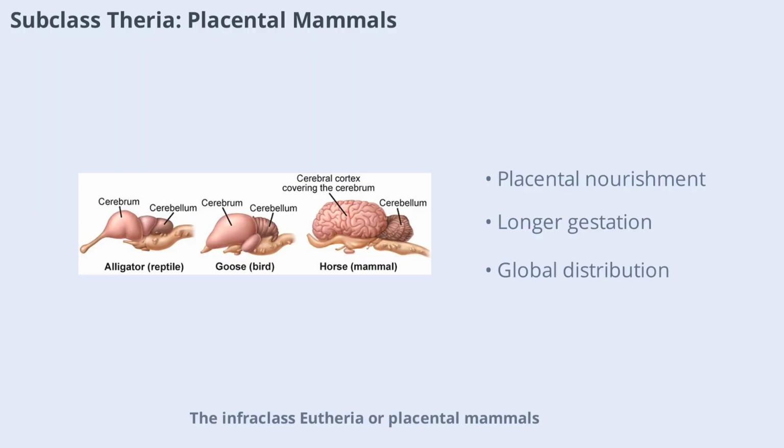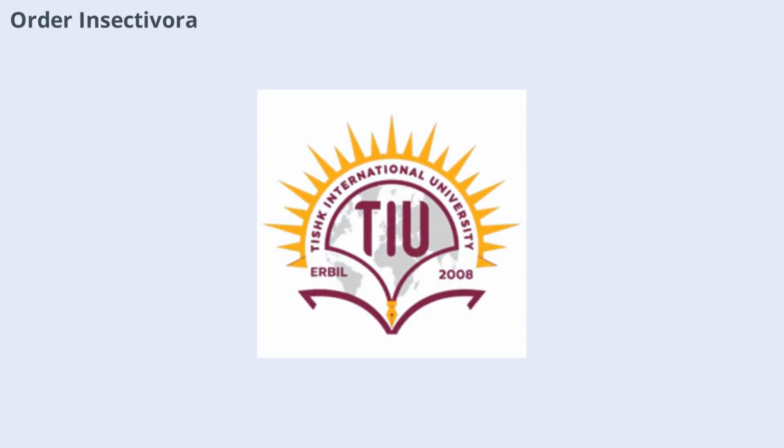Infraclass Eutheria, or placental mammals, represents about 95% of all mammalian species. These mammals give birth to young that are fully developed and do not require further growth in a pouch. The embryo is nourished inside the mother by a placenta, allowing for longer gestation and more complex development. Placental mammals are found in nearly every habitat on Earth and include a vast array of species, from tiny rodents to massive whales. Order Insectivora includes small, sharp-snouted mammals that primarily feed on insects.